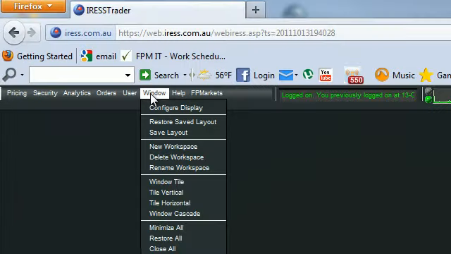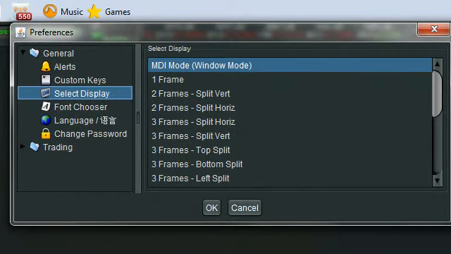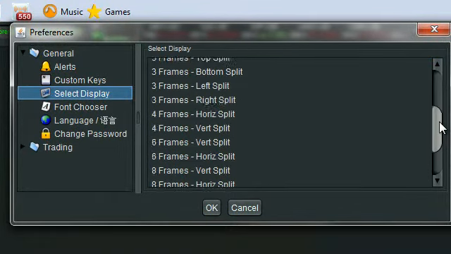To proceed now, let's walk through the setup of our CFD platform and the best way to configure it for your trading style. The CFD platform is fully customizable. Firstly, if you head up to Window and then click on Configure Display, there are already some default function sets for you that can split your screen up whichever way you see fit.